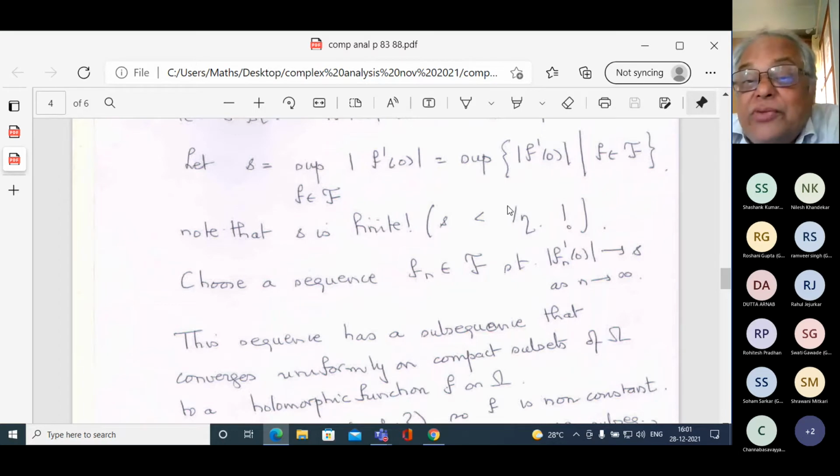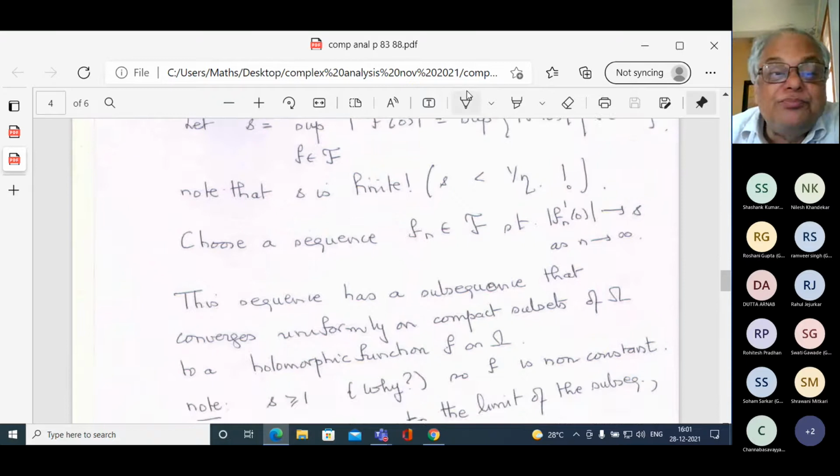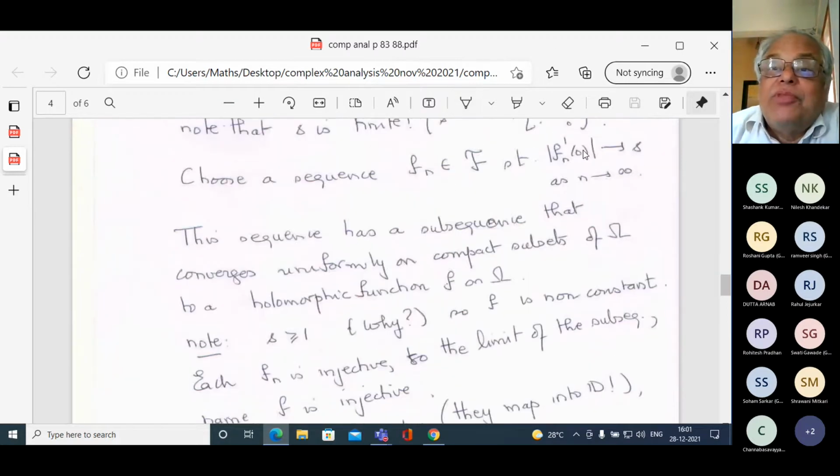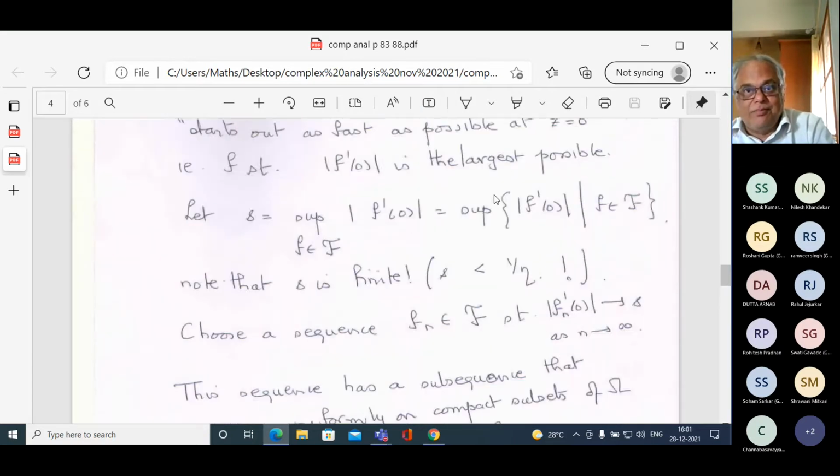Therefore, I can find a sequence of functions F_n in F such that the absolute value of F_n prime of 0 converges to s as n tends to infinity. And each of them is less than or equal to s. Therefore, this sequence F_n, remember all these functions F_n have values where?